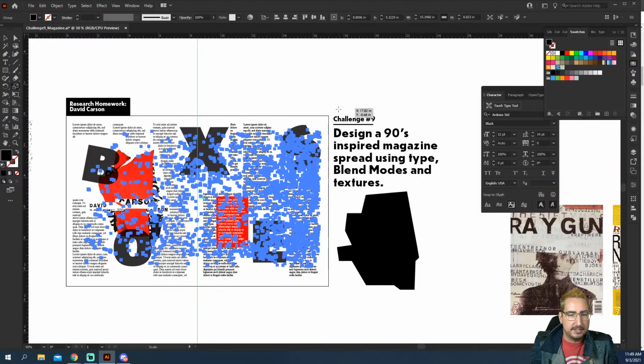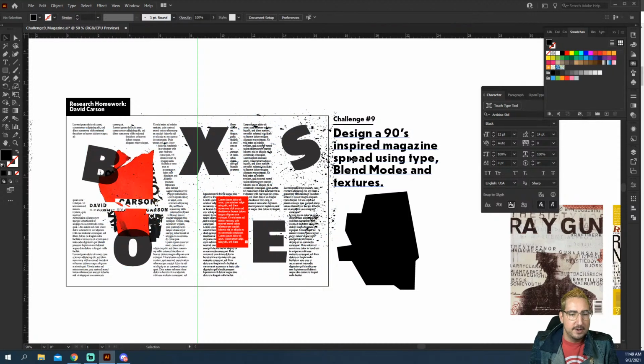But you can kind of drop these textures on here, play around with how it looks to add a little bit of craziness, and it will make it very, very interesting. We also could add a text wrap to the texture, but let's not do that. So you can play around with these textures. I was going to show you some more, but we don't have time. So play around, toss the textures on there, and get a little bit crazy.